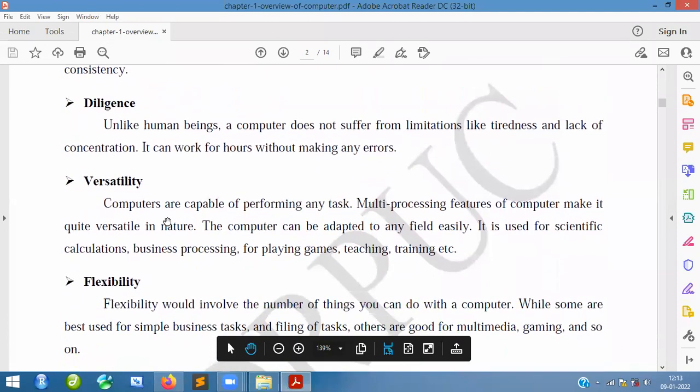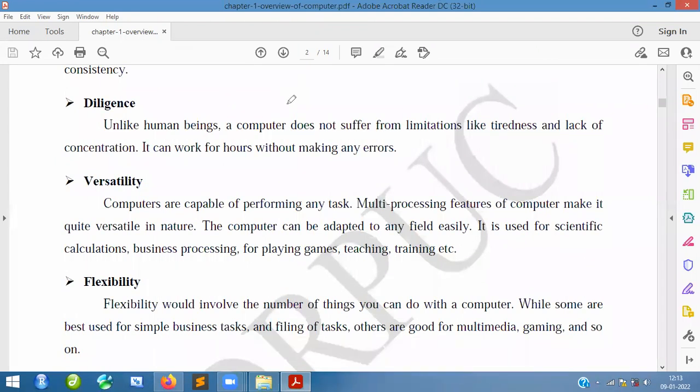Again, you can see versatility. When you see versatility here, computers are capable of performing any task. Multi-processing features make the computer quite versatile in nature. The computer can adapt to any field easily. It is used for scientific calculations, business processing, playing games, technical work and teaching, so many places. Wherever you want, you can use the computer because it is very adaptable.